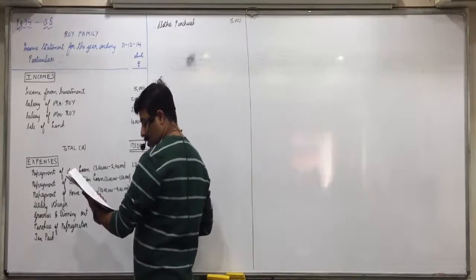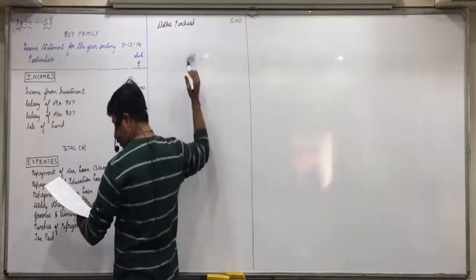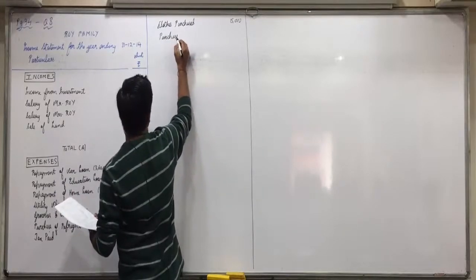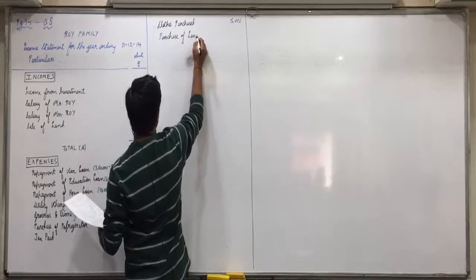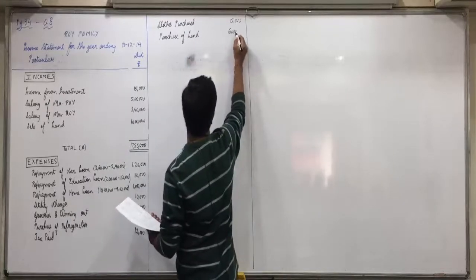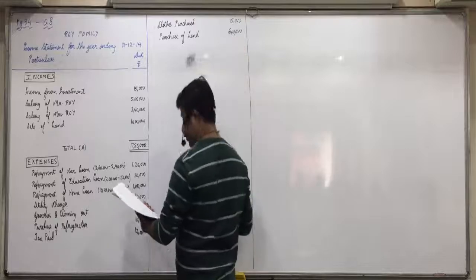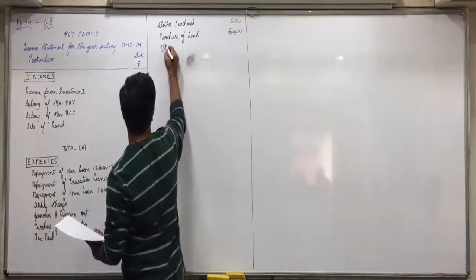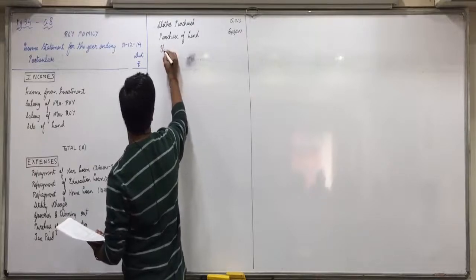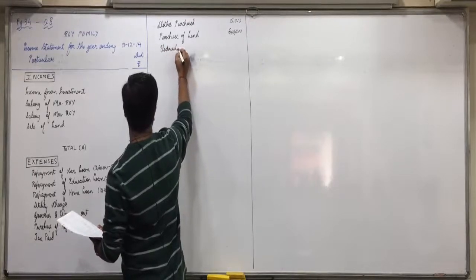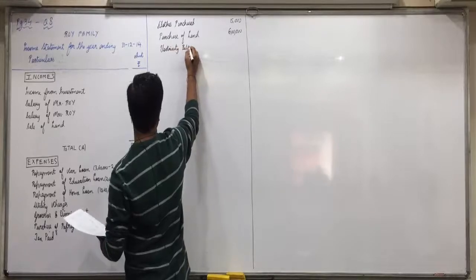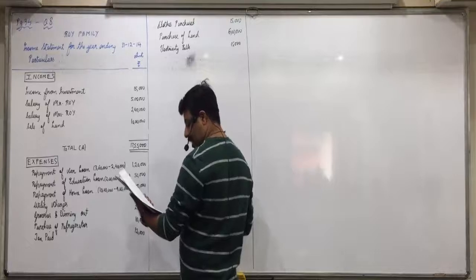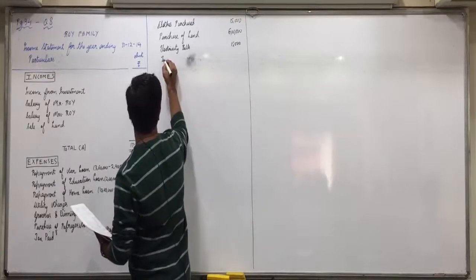Then after clothes directly we have purchase of land, 6 lakhs. Electricity bills, 15,000. Telephone bills, 6,000.